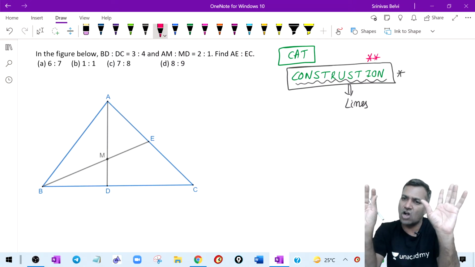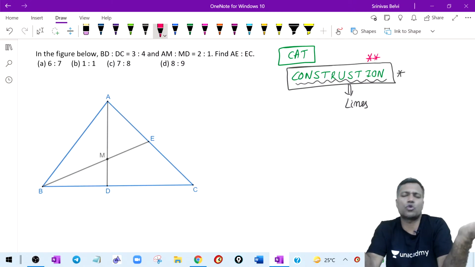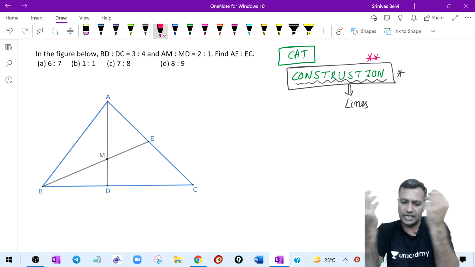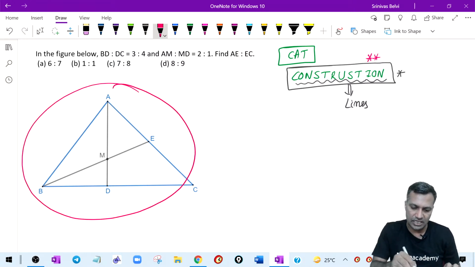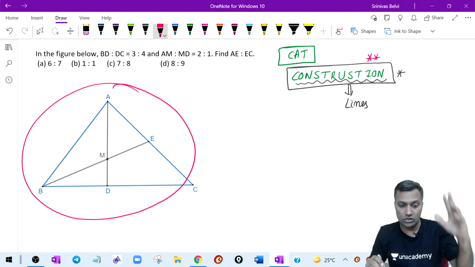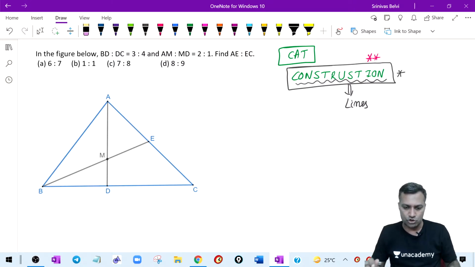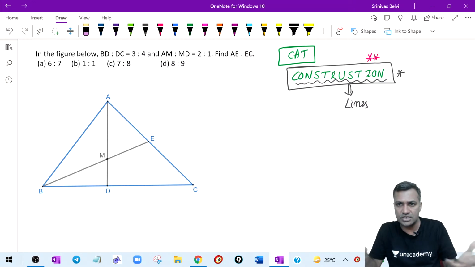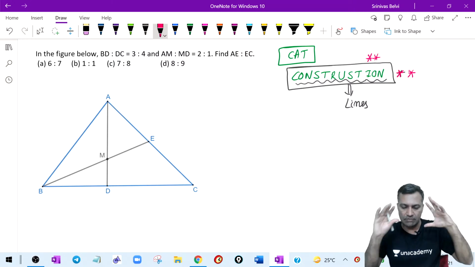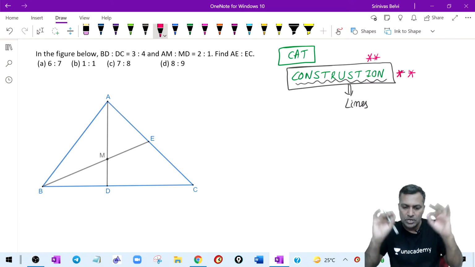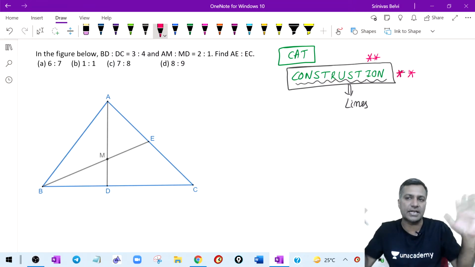If a diagram is not given, don't bother, because anyway the whole onus is on you. Right from scratch you have to draw the triangle and start creating it. All possibilities you will create, so that's not a worry. But whenever the diagram is given, that's when we get conned. Our mind tends to believe that it's enough: okay, everything is given there, let me just figure it out. Construction is the word I'm talking about. Drill it deep in your mind. Never believe that the given diagram is enough. Always be open to the thought that I might have to draw some lines here and there.